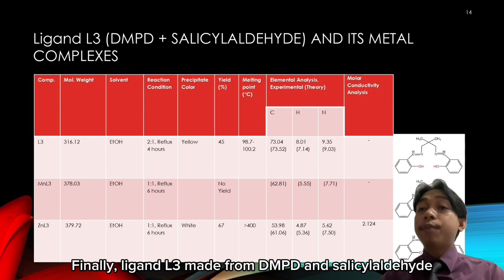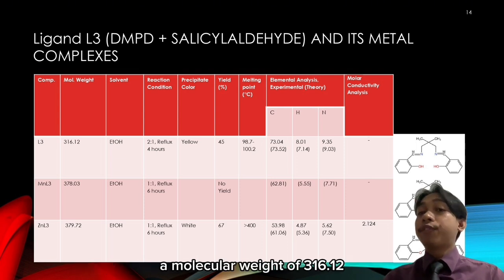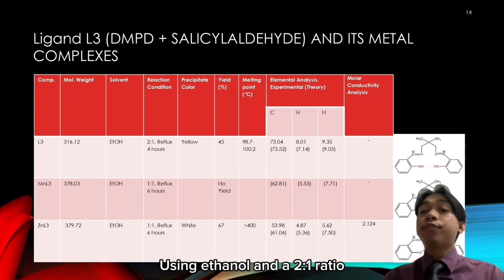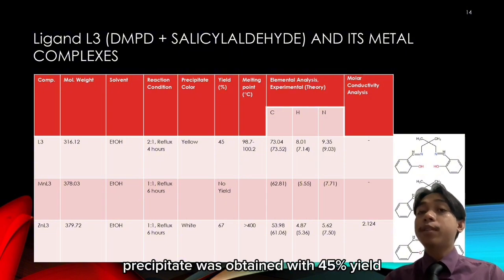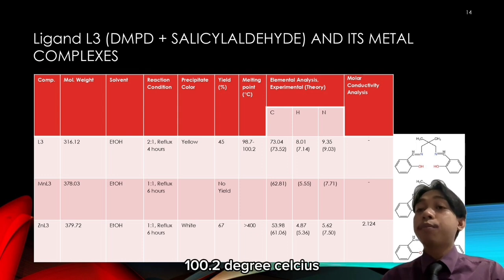Finally, ligand L3, made from the MPD and salicylaldehyde with a molecular weight of 316.12. Using ethanol and a 2-to-1 ratio with a 4-hour reflux, a yellow precipitate was obtained with a 45% yield and a melting point of 98.7 to 122 degrees Celsius.